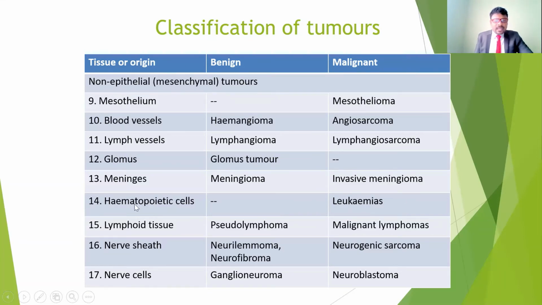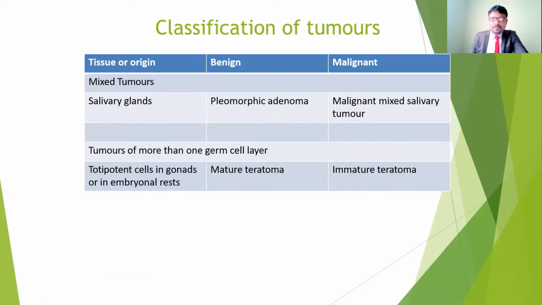Hematopoietic cells give leukemias, which are cancerous, malignant. Lymphoid tissue gives pseudolymphoma and malignant lymphomas. The nerve sheath gives neurilemmoma, neurofibroma and neurogenic sarcoma. Nerve cells give ganglioneuroma and ganglioblastoma. So sarcoma, carcinoma and blastoma, these names are related to the malignant types of cancers.